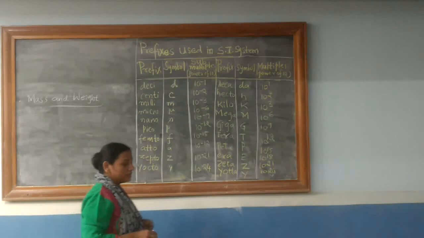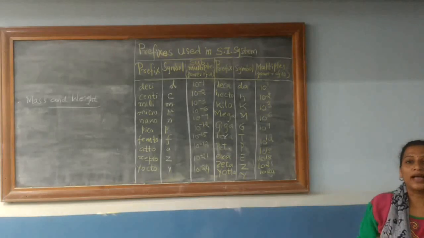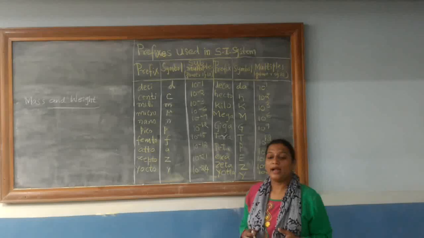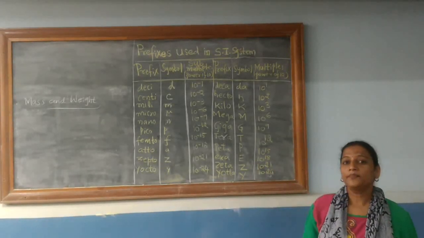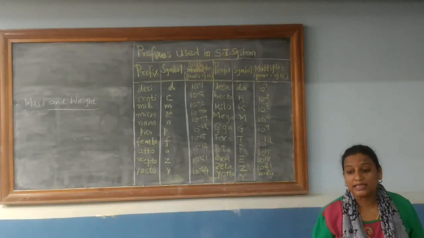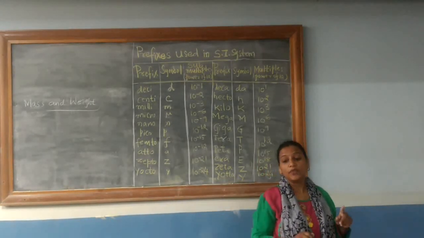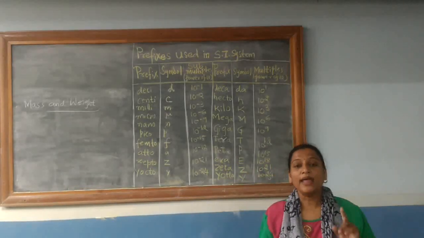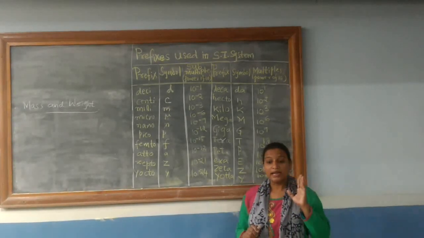Now I hope you all know that mass and weight are two different words which do not have the same meaning. Mass is the amount of matter present in a given substance. Whereas weight is the force exerted by gravity on an object. So both mass and weight are different.